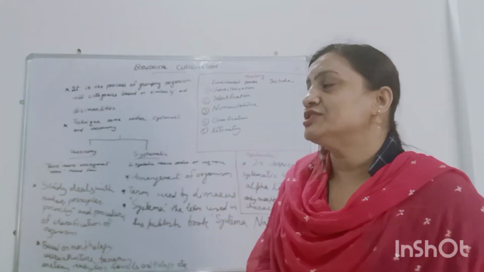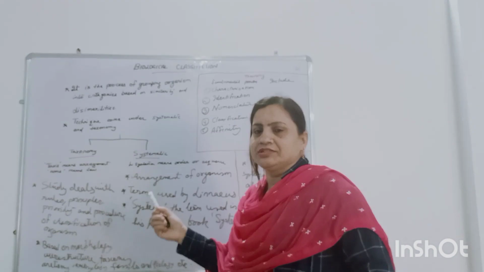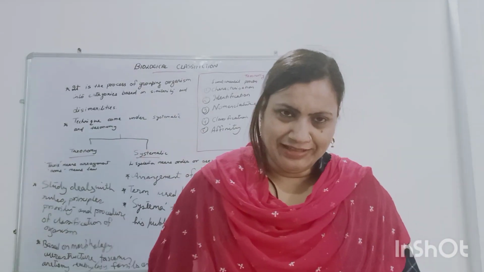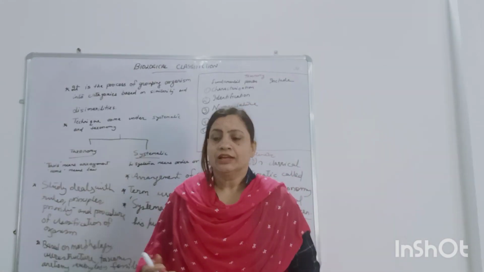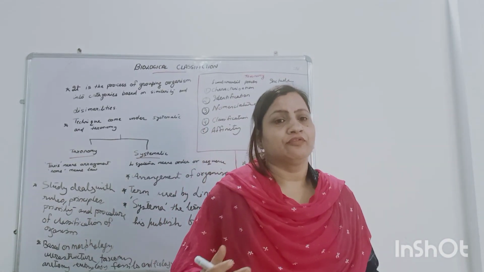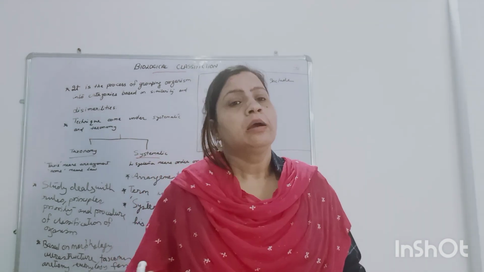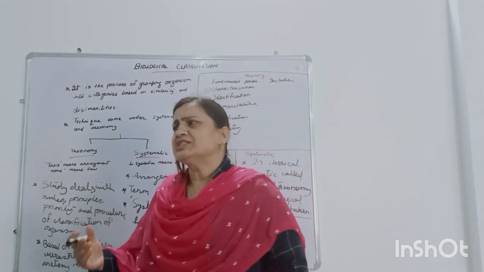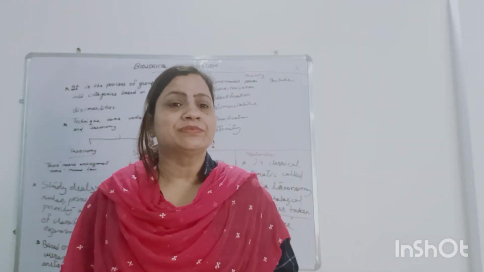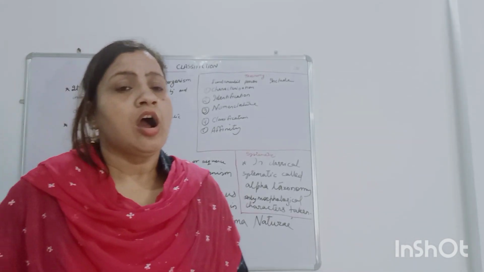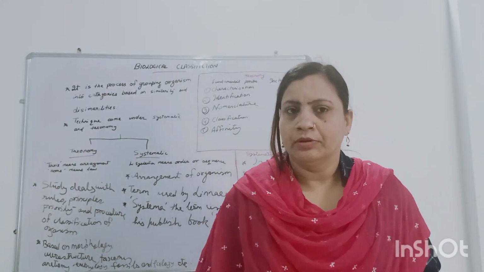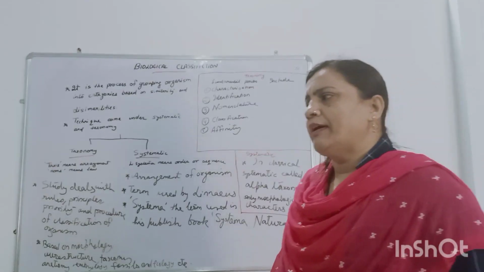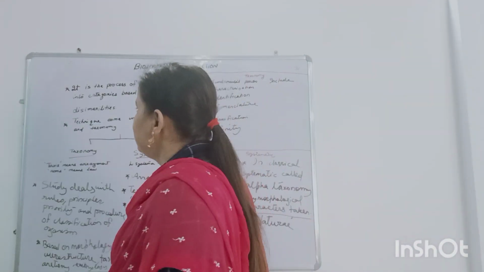Today my topic is on biological classification. So let's go on biological classification. We all know about the living organisms. They exist on this earth in the form of plants, animals and microorganisms, and there are millions and millions of species. So how can they be classified? It is very important to classify them. So in order to classify them, biological classification was made.